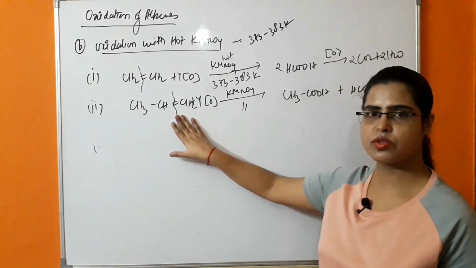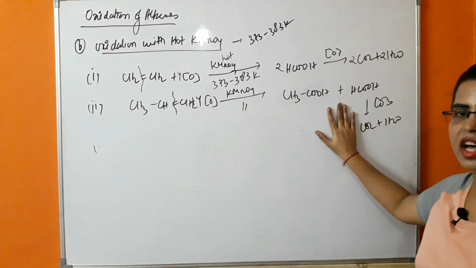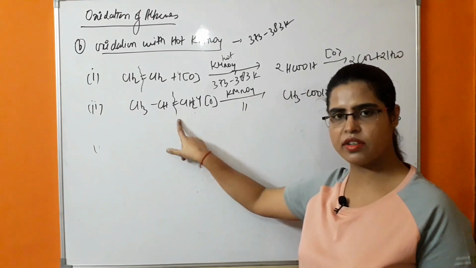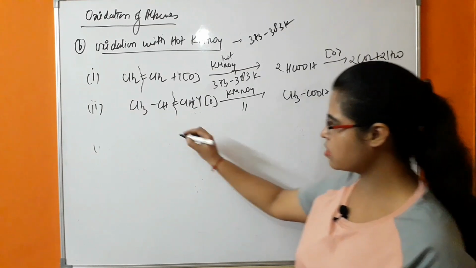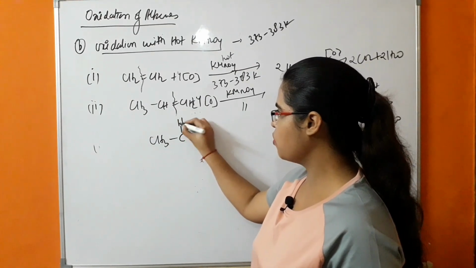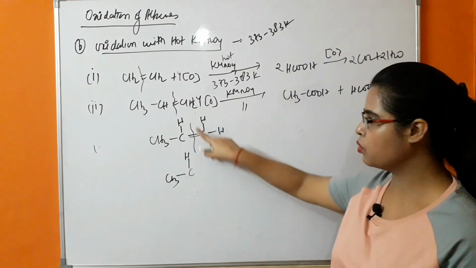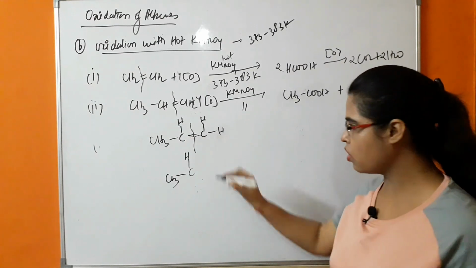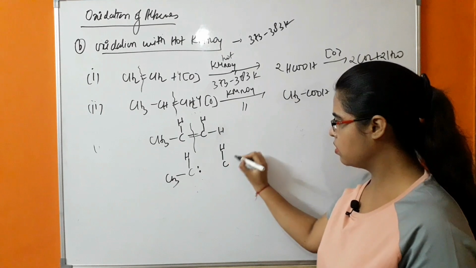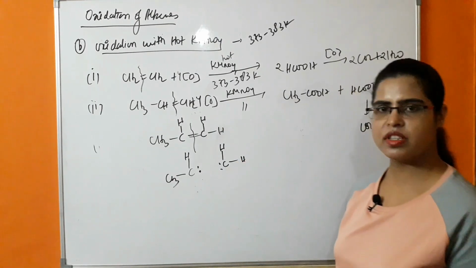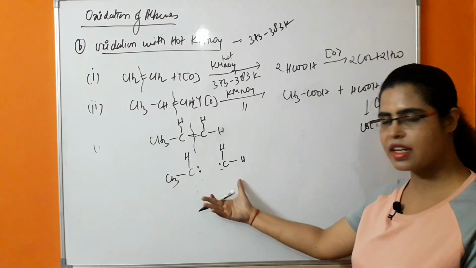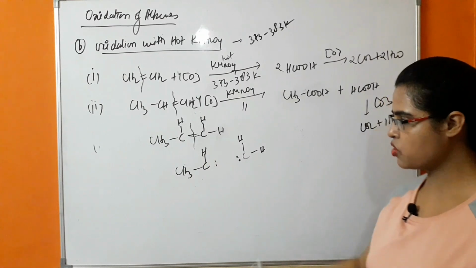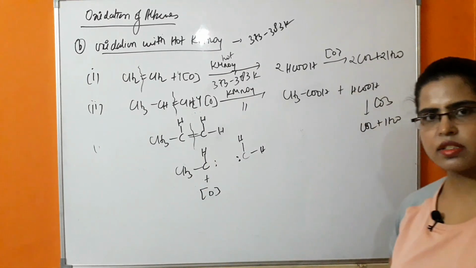How is the reaction occurring in the case of these alkenes in which there is formation of carboxylic acid, not aldehyde, not ketone, because it is also following tetracovalency? So how is the reaction taking place in this case? When we represent the open structure of CH3 and this molecule, due to the cleavage of this double bond, each carbon will take away its 2 electrons. So there will be formation of this species, which is highly reactive. Now the octet of this carbon is not complete, due to which this species will react with the nascent oxygen.